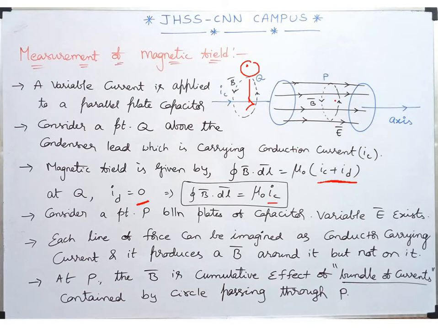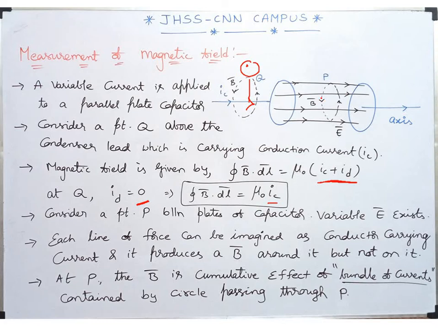Now I am going to consider point P here, hope you are understanding the planes of all this. They are all these planes are parallel to each other. Like you can call some discs are placed one by one. Okay. Now at this particular point P, which is nothing but between the plates of the capacitor, variable electric field exists. What is the reason for variable electric field condition? Because we are actually charging it, it has been connected to the battery, right? So electric field will vary in this region.